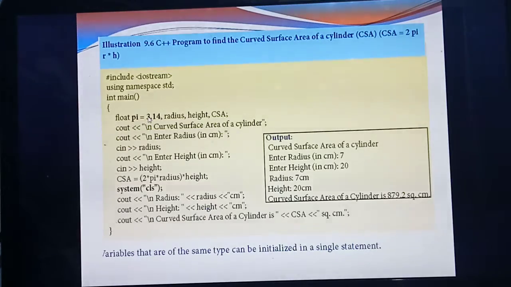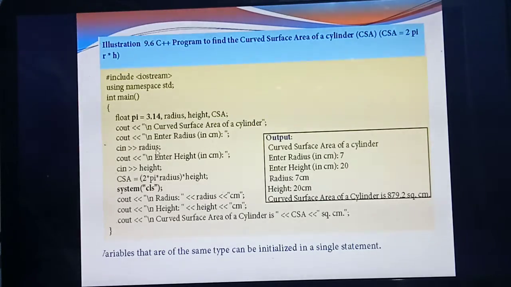Pi already has its value. The user will enter the radius, and the user will enter the height. Next you are going to calculate the curved surface area. Now write the formula: CSA equal to the curved surface area. What's the formula? 2 pi r h. So 2 into pi into radius, where R means radius, which you already have. Put this in brackets, into height, where height is stored in the variable height. Understood? Don't write 2 pi rh like that here.